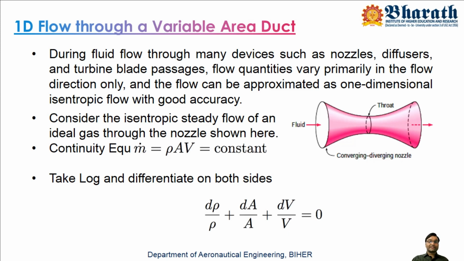Otherwise it's not possible. I'm talking only about the isentropic condition here. There are a lot of other ways, which we can discuss in upcoming discussions.